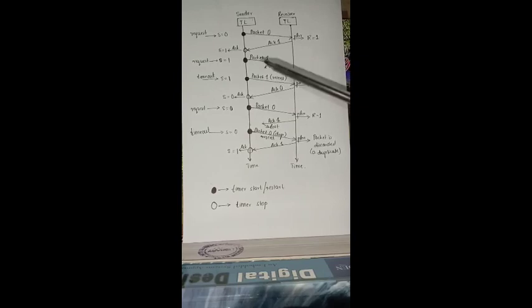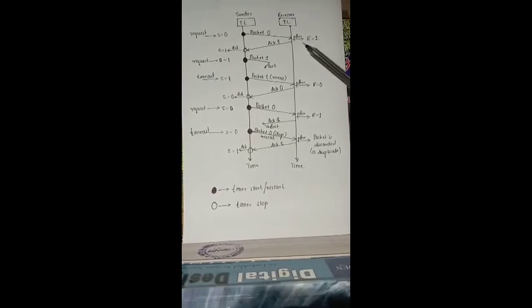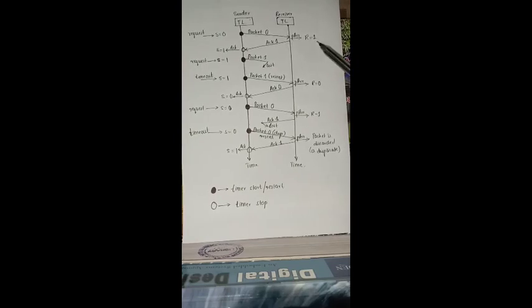At the beginning, when there is a request from the application layer, we assume that the sequence number is 0 for our convenience. Sequence number is 0, then the packet is formed and it is sent through the channel to the receiver. When the receiver receives this packet, the acknowledgement number R will be equal to 1.